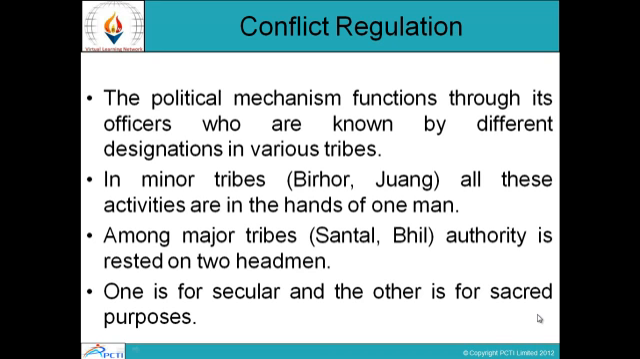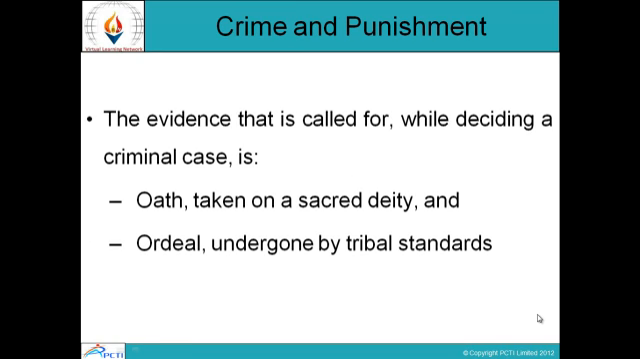In minor tribes, Birhor, Juang, all these activities are in the hands of one man. Among major tribes, Santal, Bhil, authority rested on two headmen, one for secular and the other for sacred purposes. Crime and punishment: the evidence that is called for while deciding a criminal case is oath taken on a sacred deity and ordeal undergone by tribal standards. So this is how crime is accepted by a person on a sacred deity and punishment is given to the person.